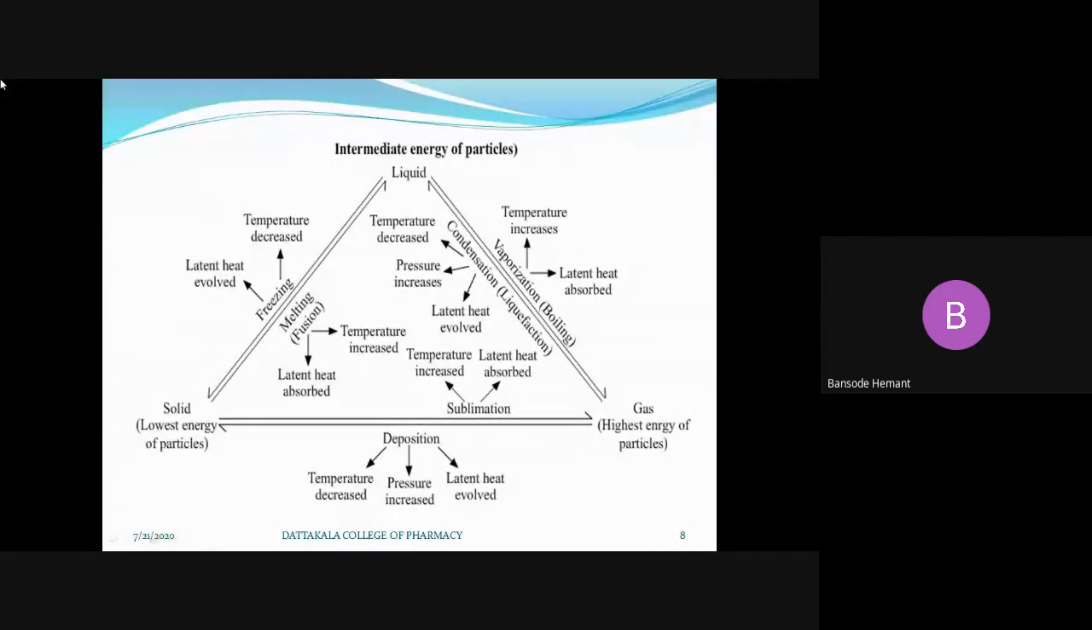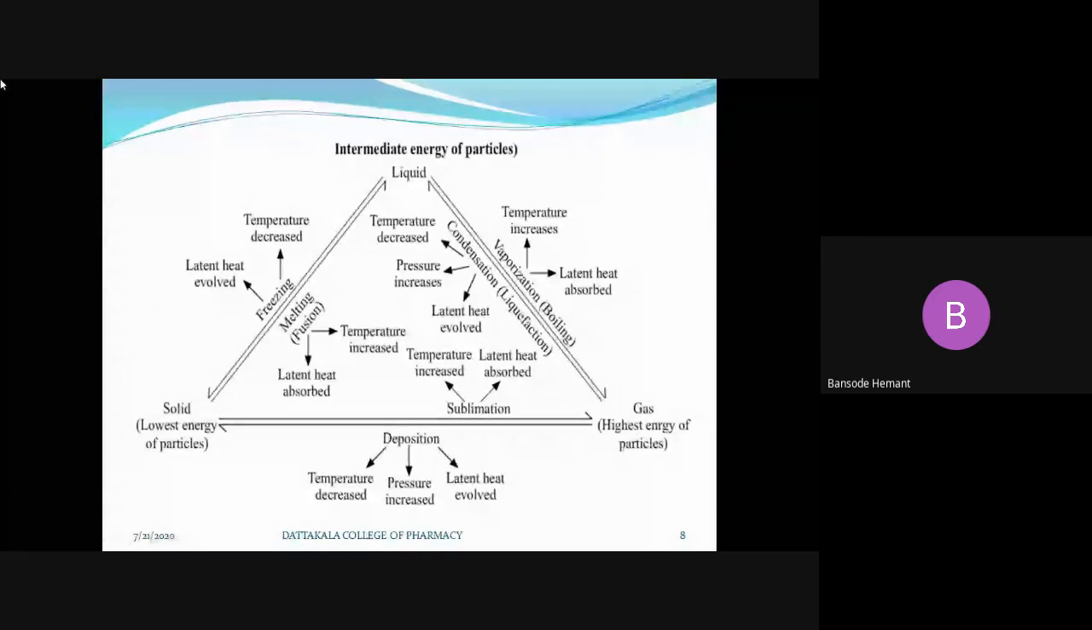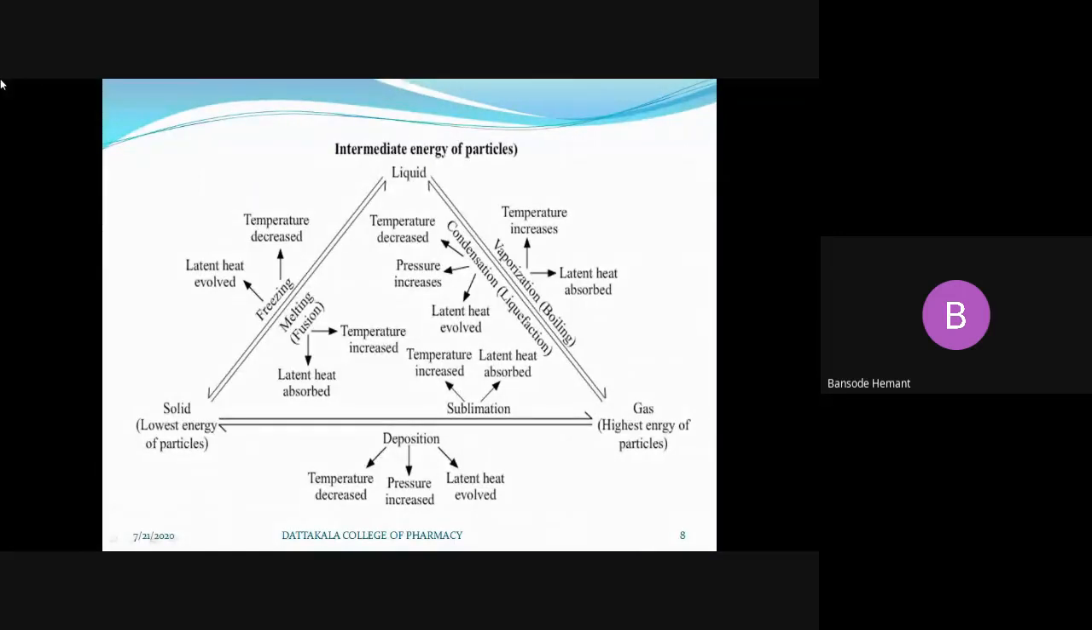We know that liquids have less intermolecular space as compared to gas. So during this, heat is evolved, not absorbed, when the gas is converted into liquid, because we are converting a high energy substance to a low energy substance. This is possible by decreasing temperature and increasing pressure, and this mechanism of converting gas into liquid is condensation, that is, liquefaction.